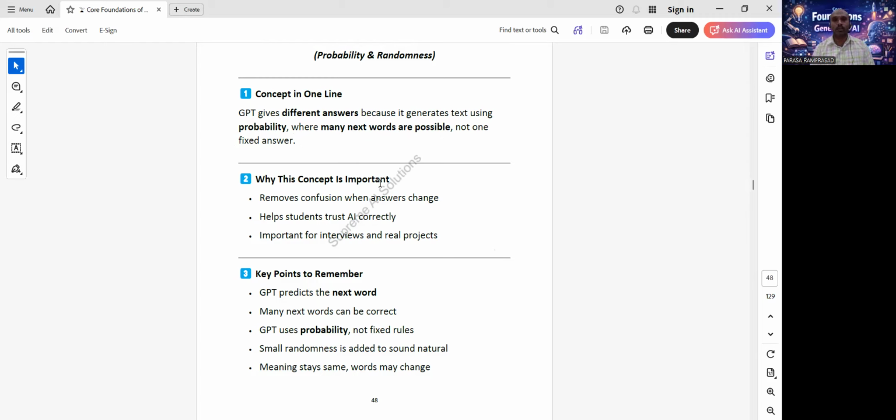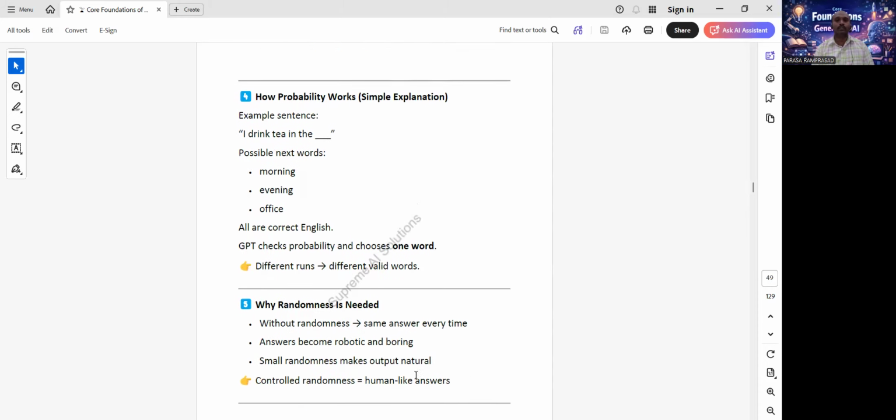Why is this concept important? It removes confusion when answers change. It helps students trust AI correctly. It is important for interviews and real projects. Key points to remember: GPT predicts the next word. Many next words can be correct. GPT uses probability, not fixed rules. Small randomness is added to sound natural. Meaning stays the same. Words may change.